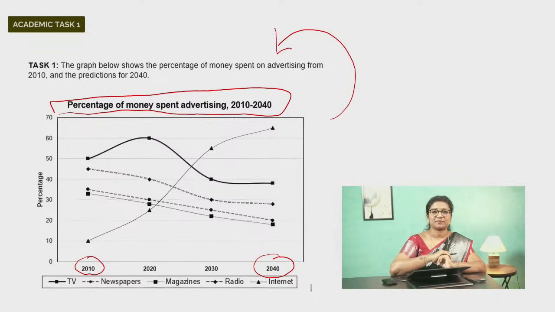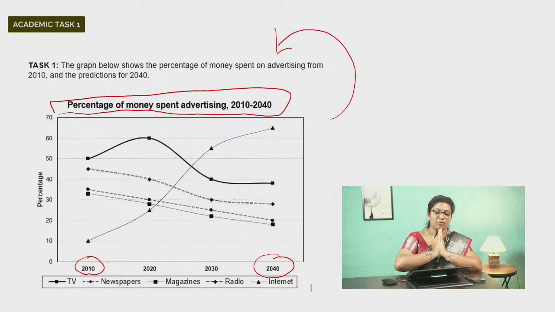Let's read the question. The graph below shows the percentage of money spent on advertising from 2010 and the predictions for 2040. So we have time frame right from 2010, which is in the past, and we have the predictions for 2040, which is in the future. So when we answer such a type of graph, it's important to be aware of the tense forms that we need to include in our response.